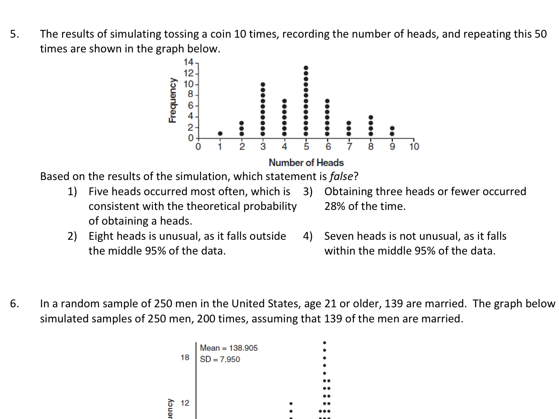All right, number 5. The results of simulating tossing a coin 10 times, recording the number of heads, and repeating this 50 times are shown in the graph below. Okay, so here we have it. So we want to know, based on the results of the simulation, which statement is false. Okay, so we're looking for which is not true. All right, so number 1 says 5 heads occurred most often. So here's 5 heads. That definitely did occur most often, which is consistent with the theoretical probability of obtaining heads. Yeah, that's the theoretical probability. Half of the time you get heads, so 5 out of 10. So this is a true statement, so that is not our answer.